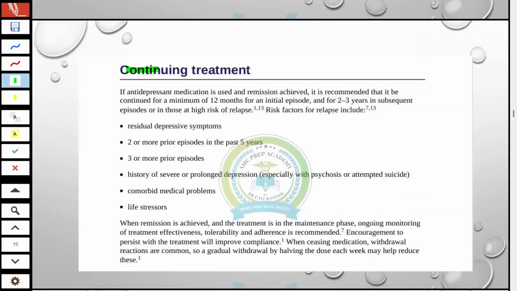Next topic, doctors, continuing treatment. It is recommended that treatment continue for a minimum of 12 weeks for an initial episode. If the patient presents with an initial episode, you will continue this treatment for 12 months, because if the patient withdraws before 12 months, there is a most probable chance of relapse of the depressive symptoms. So minimum 12 weeks, and 2 to 3 years for subsequent episodes for relapse. Some guidelines say 3 to 5 years, but a few say 2 to 3 years.